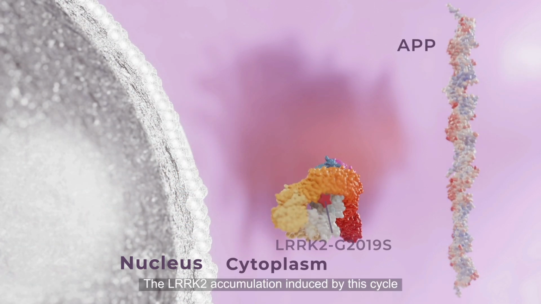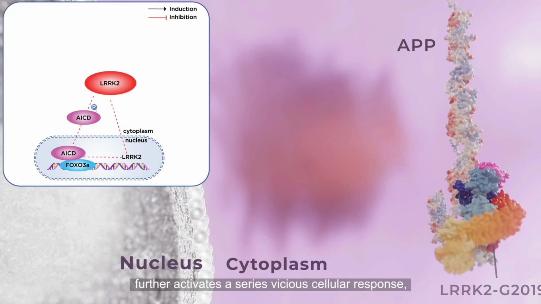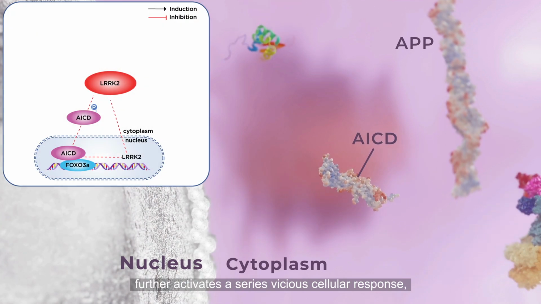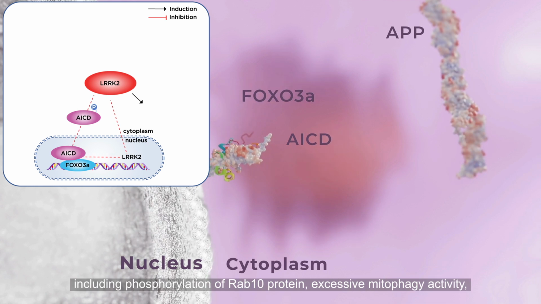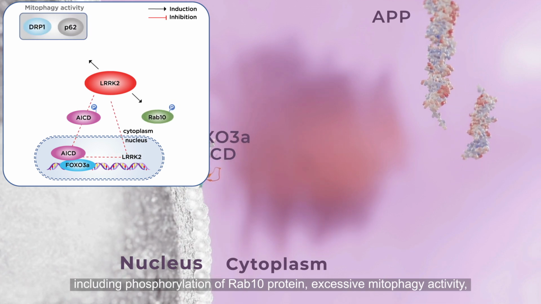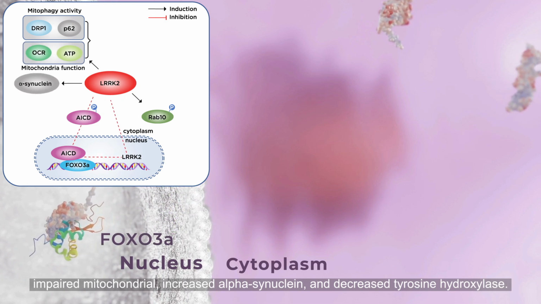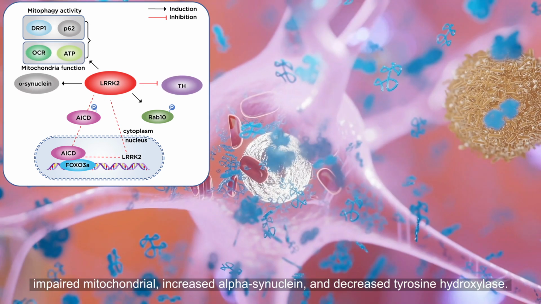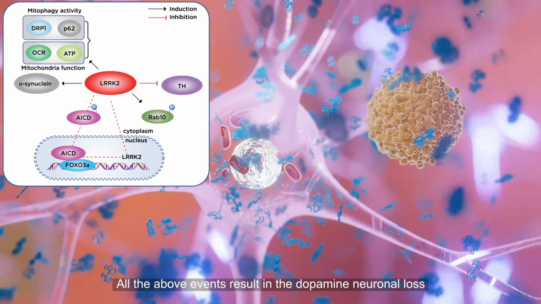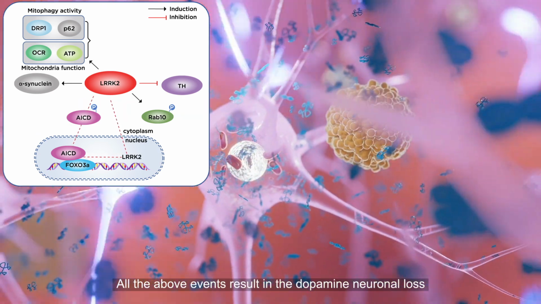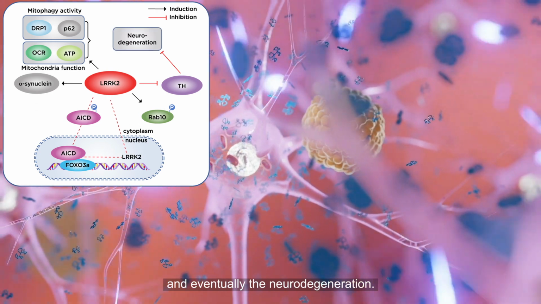The LRRK2 accumulation induced by this cycle further activates a series of vicious cellular responses, including phosphorylation of RAB10 protein, excessive mitophagy activity, impaired mitochondria, increased alpha-synuclein, and decreased tyrosine hydroxylase. All the above events result in dopamine neuronal loss and eventually neurodegeneration.